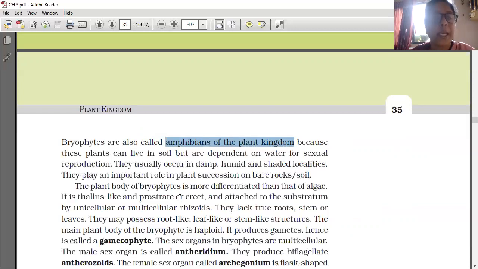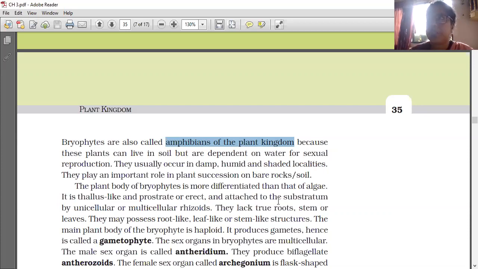But compared to algae, the bryophyte plant body is more differentiated. It is thallus-like, not so differentiated into stem, leaf or root, and it is prostrate or erect. Prostrate means lying on the ground. Erect means standing like a tree, standing straight. And it is attached to the substratum by unicellular or multicellular rhizoids.